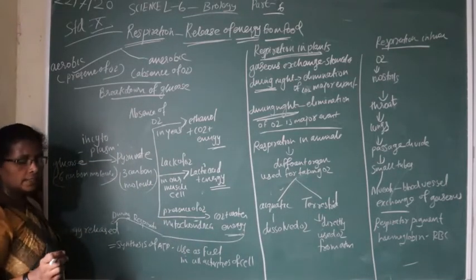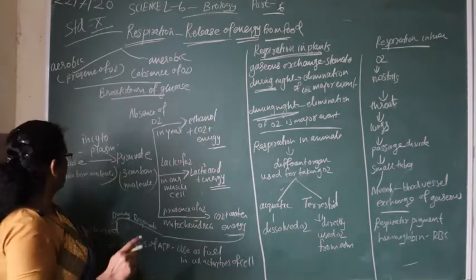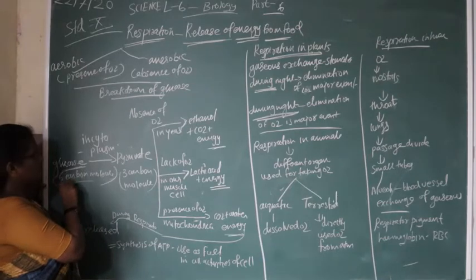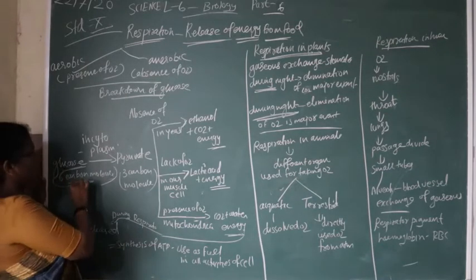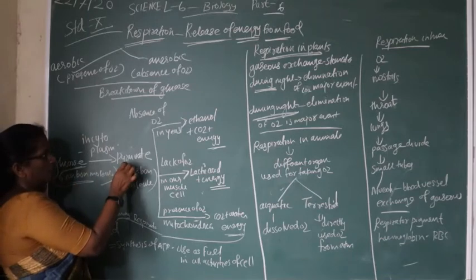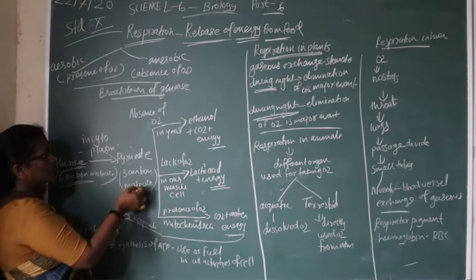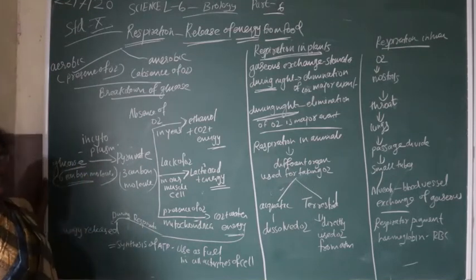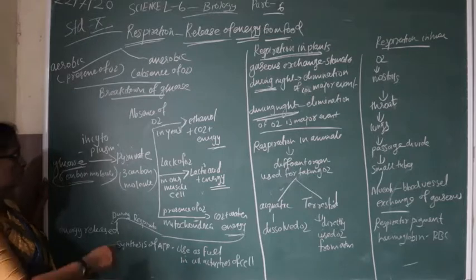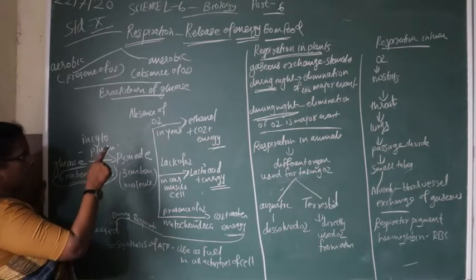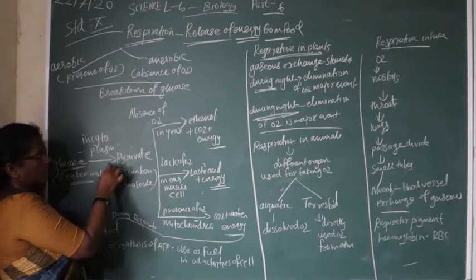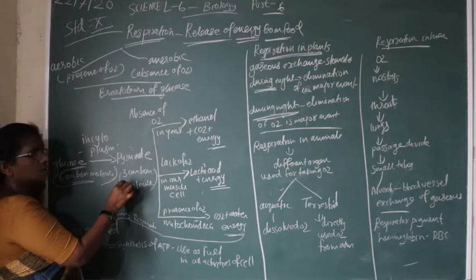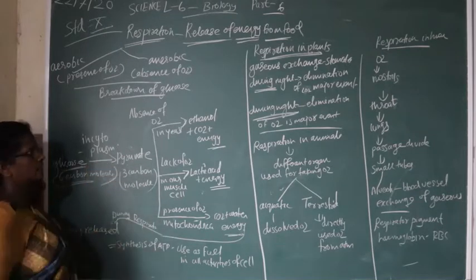First, the 6-carbon glucose molecule is broken down into pyruvate, which is a 3-carbon molecule. This takes place in the cytoplasm, and this process is the same in all cases.